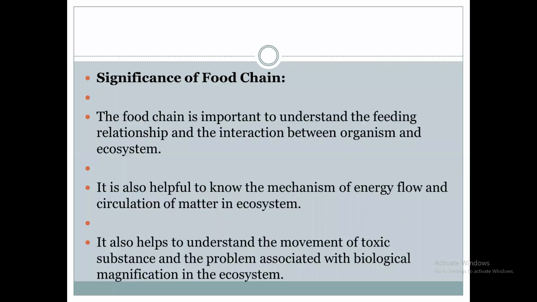And second, it shows the mechanism of energy flow, how energy is transmitted from sunlight to producers, producers to consumers, consumers to decomposers, and decomposers again to the producers. In this way, this system continues.